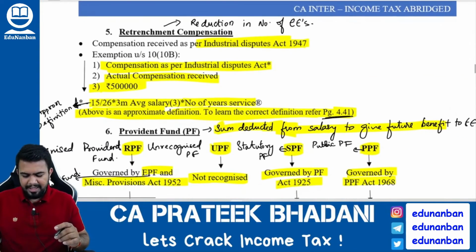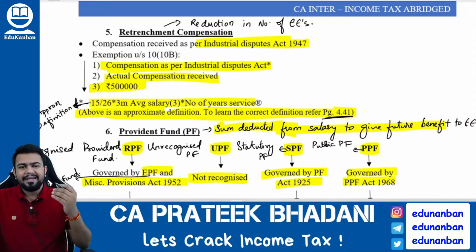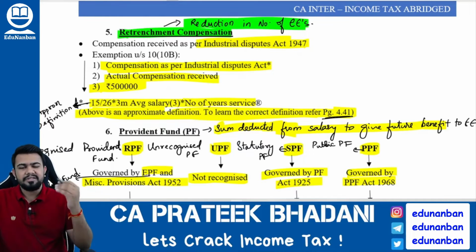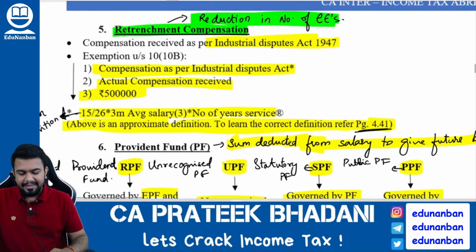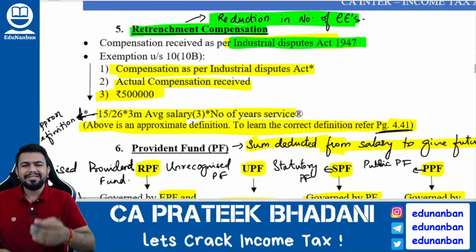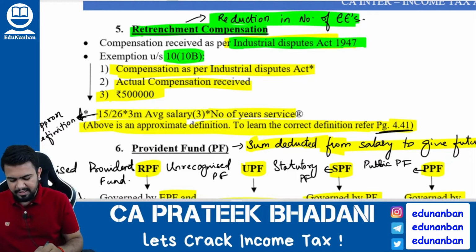Now let us talk about retrenchment compensation. Retrenchment means what? Compulsorily, it is the reduction in the number of employees. The employees are not getting the choice. They are asked to leave the organization forcefully. Since the employees are leaving the organization forcefully, there is an act called the Industrial Disputes Act of 1947, and that act tells that the employer must give compensation to the employee. Hence, for this compensation received by the employee, exemption is available under section 10 clause 10B.